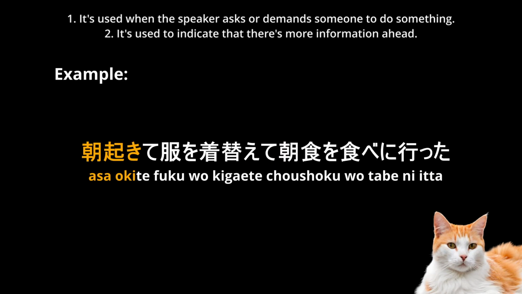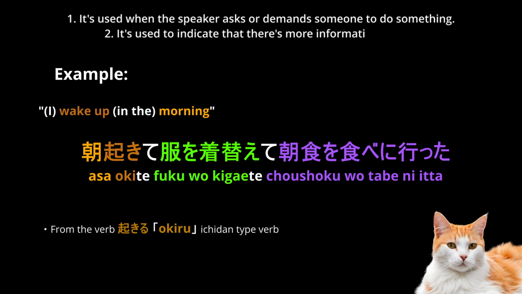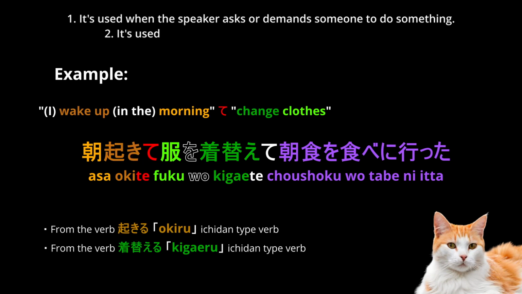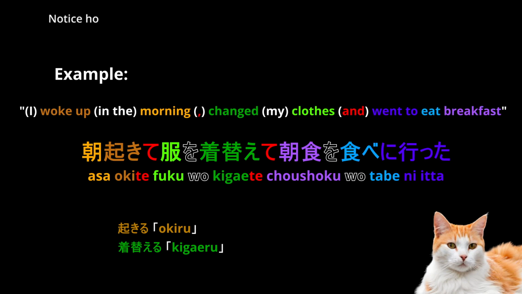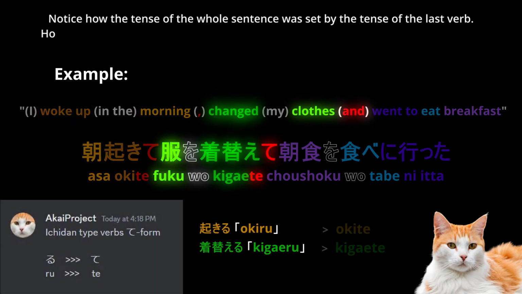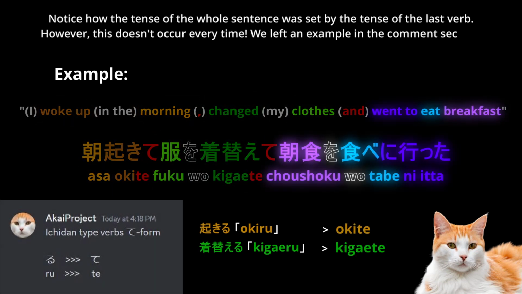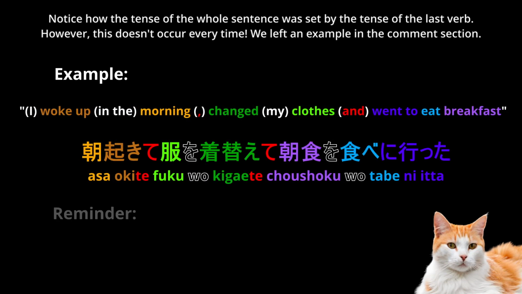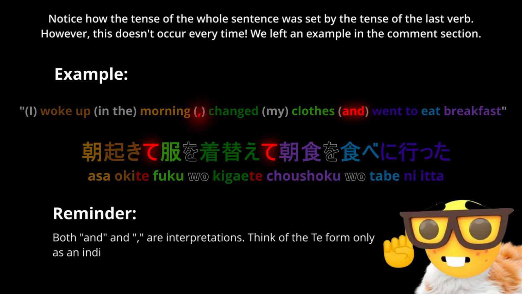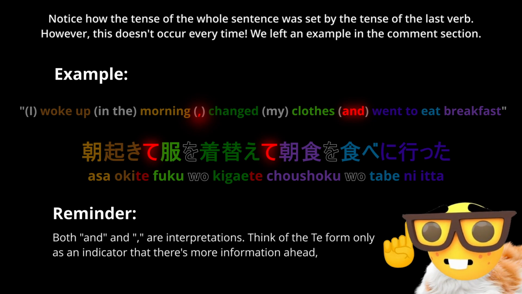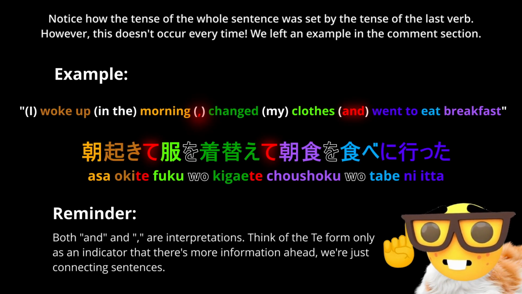"Asa okite, fuku o kigaete, chōshoku o tabe ni itta." Wake up in the morning, te form. Change clothes, te form again. Went to eat breakfast. And this can be interpreted as "I woke up in the morning, changed my clothes, and went to eat breakfast." Reminder: this "and" is an interpretation. Think of the te form only as an indicator that there's more information ahead. We are just connecting sentences.